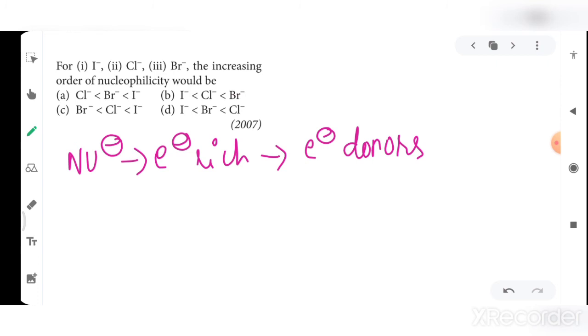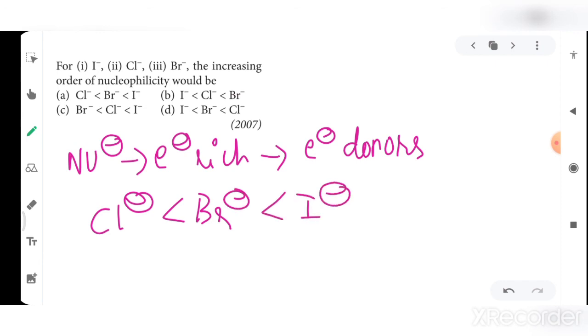This depends on the size. When I arrange these ions in order of increasing size, it will be chloride ion, bromide ion and iodide ion. So the size of the iodide ion will be the largest among these 3, and if the size increases, what happens to the attraction? The attraction will decrease.